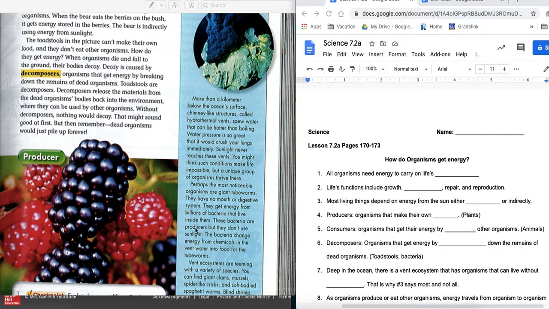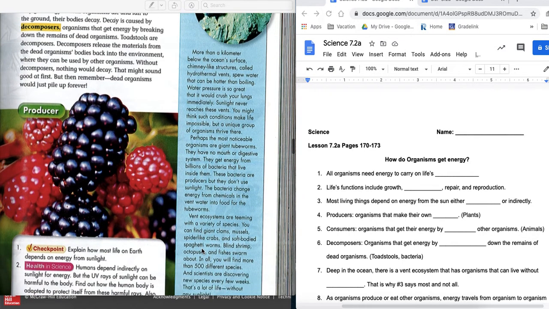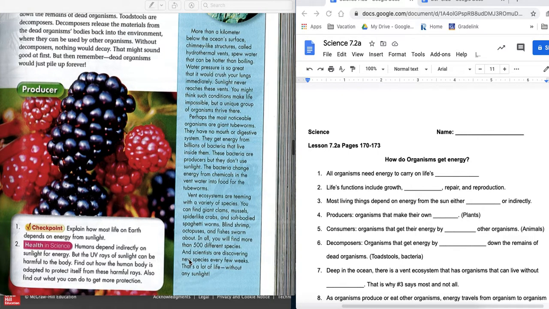These bacteria are producers, but they do not use sunlight. The bacteria change energy from chemicals in the vent water into food for the tube worms. Vent ecosystems are teeming with a variety of species. You can find giant clams, mussels, spider-like crabs, and soft-bodied spaghetti worms. Blind shrimp, octopus, fishes swarm about. In all, you'll find more than 500 different species, and scientists are discovering new species every few weeks. That's a lot of life without any sunlight.